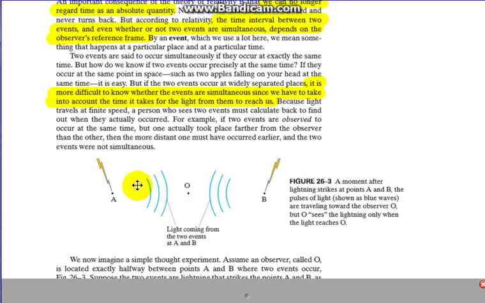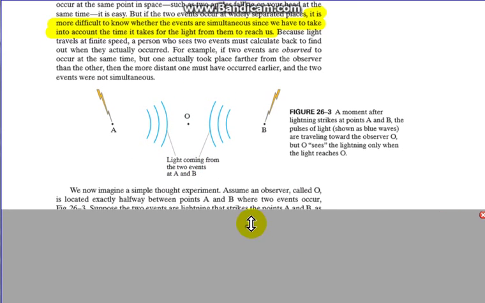So let's take a look here. For example, we have person O looking at two events, A and B. Now if this distance is the same as this distance, and we see the lightning strike at the same time from both points, then yes, we could say they're simultaneous, because the distance is the same and the time in which we see the lightning is the same. So that would be a simultaneous event.